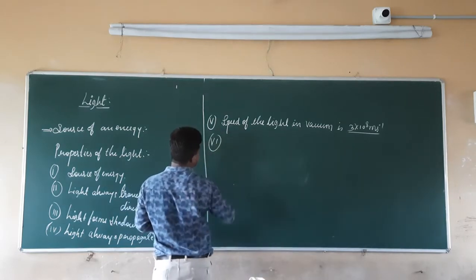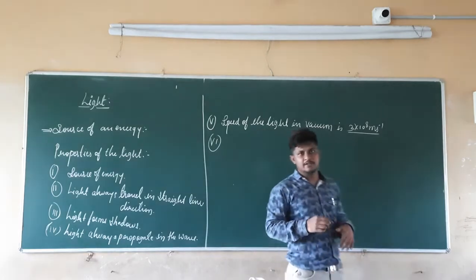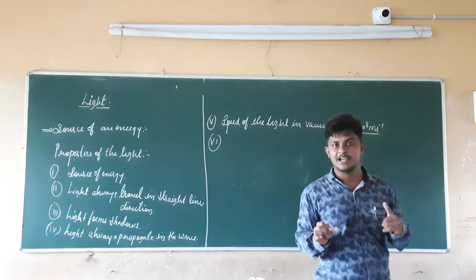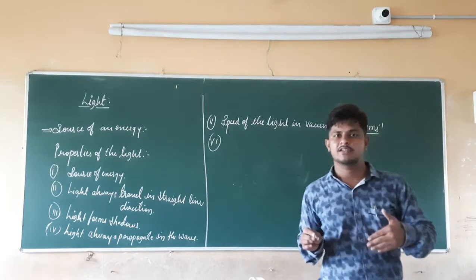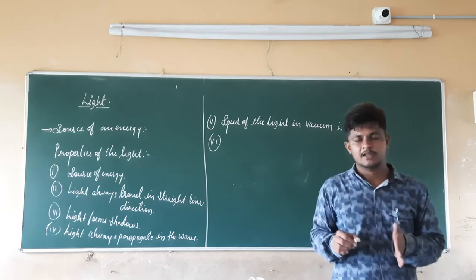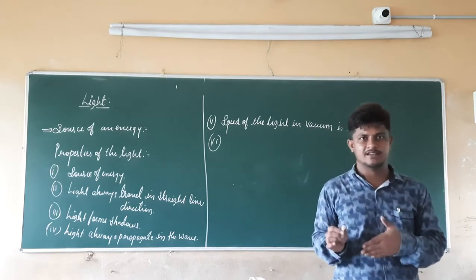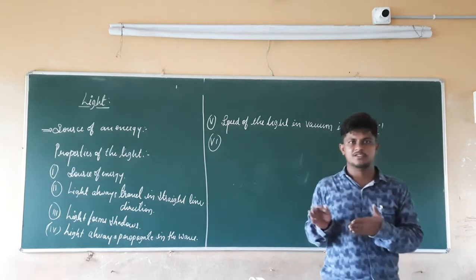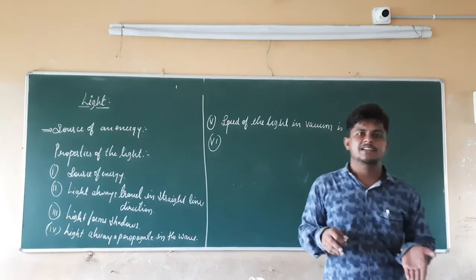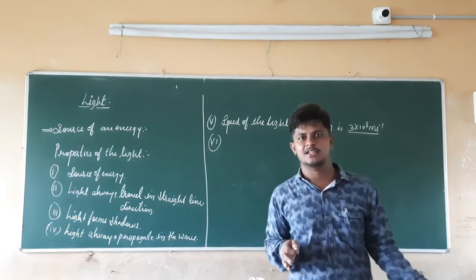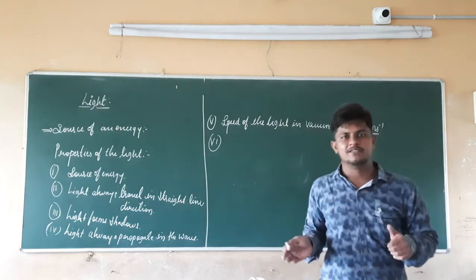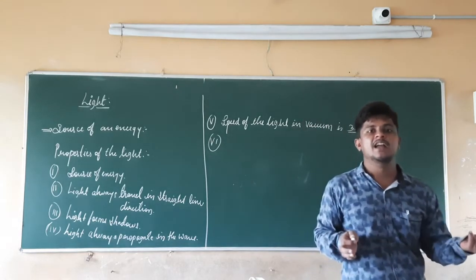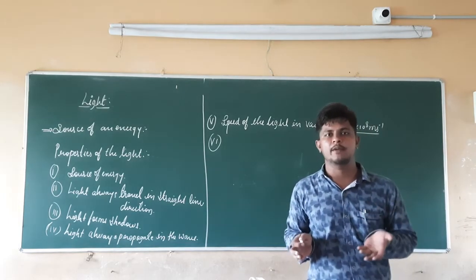Next, property number 6. We know that light always travels in a straight line direction. But what happens if some obstacle or some resistance, or some disturbance comes to the propagation of the light? Is it going to travel in the same straight line direction, or is it going to change its direction? It is going to change its direction. So depending on that, light is going to show some natural phenomena.